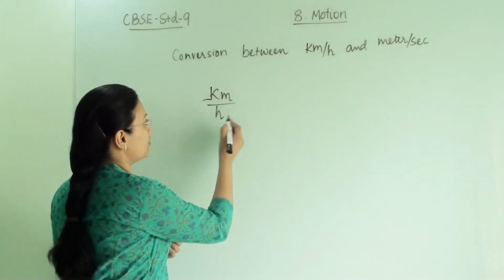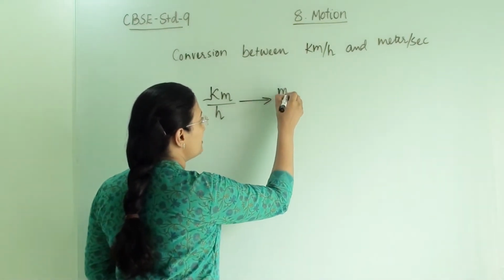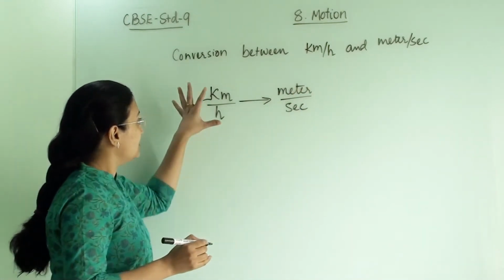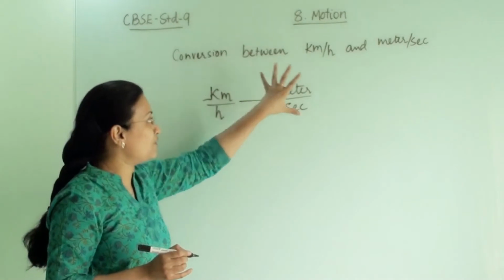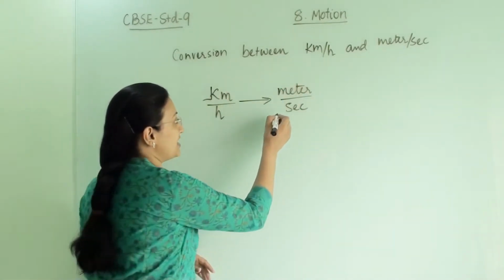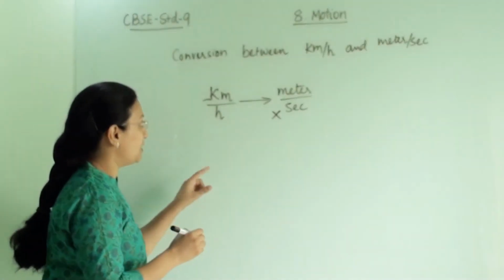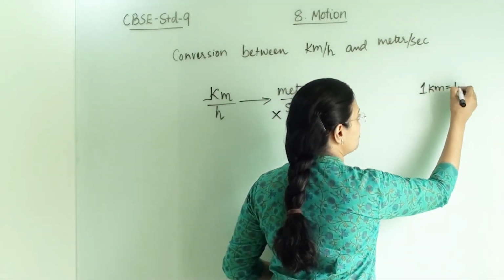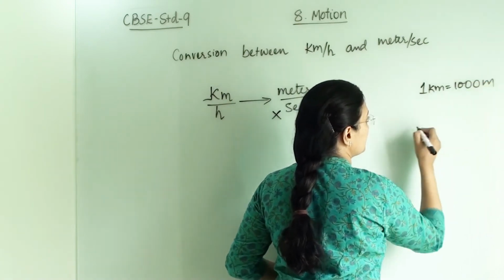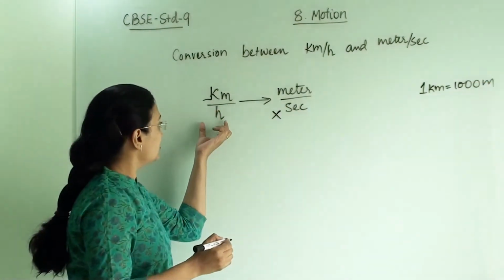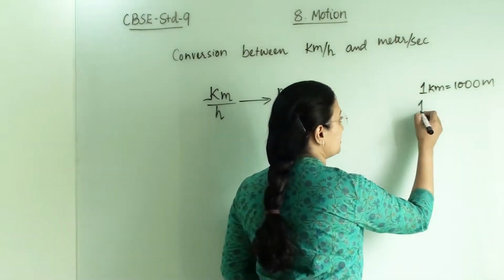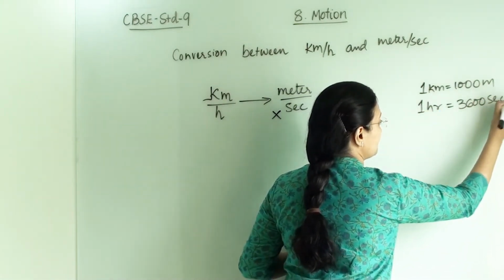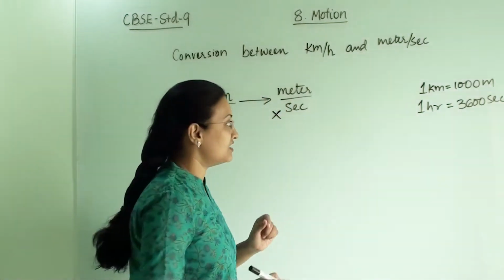When we are converting kilometer per hour to meter per second, we know that when the unit is big and we are going to a small unit, we always have to multiply, because 1 kilometer equals 1000 meters. And what about the hour? 1 hour equals 3600 seconds. Why 3600 seconds?